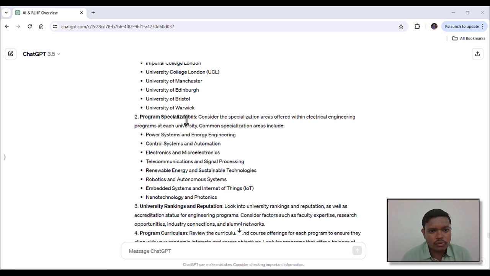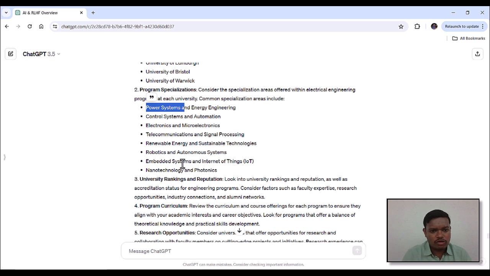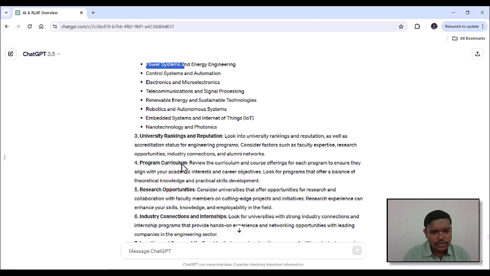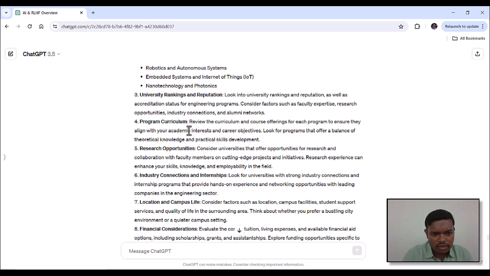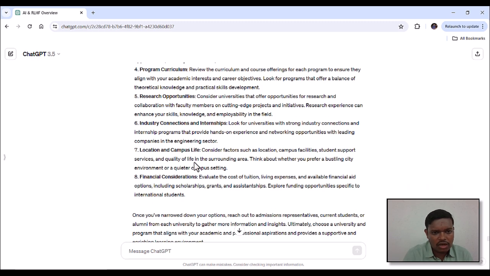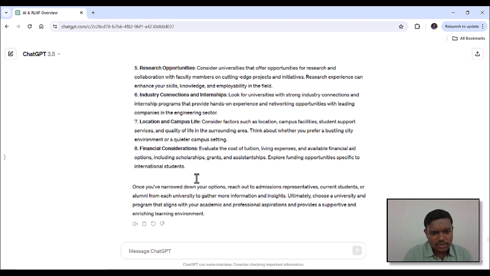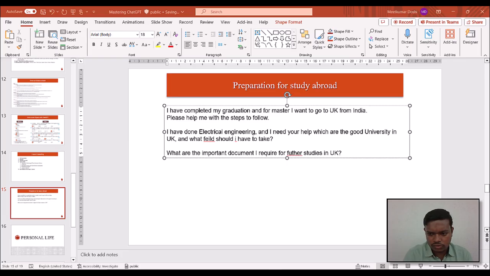Regarding the program specification, there are specific fields such as power systems and engineering, control systems, electronics and microelectronics, telecommunication, and renewable energy. These are a few of the very good courses ChatGPT has provided, though it also suggests doing your own personal research.